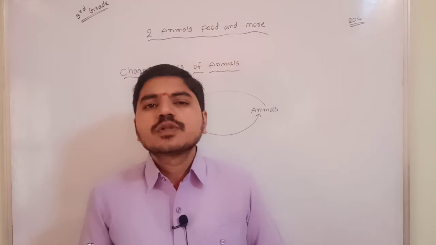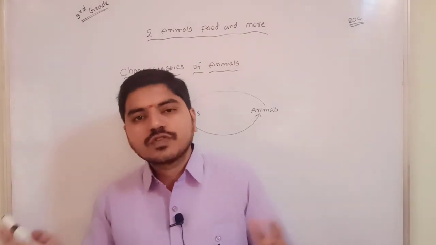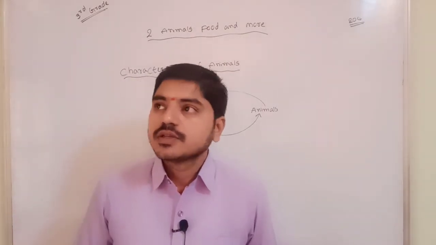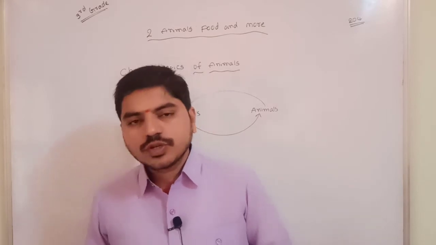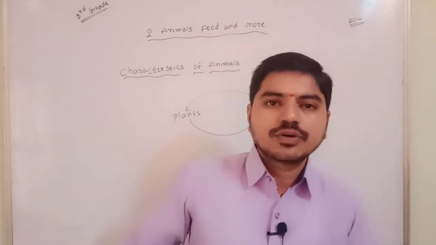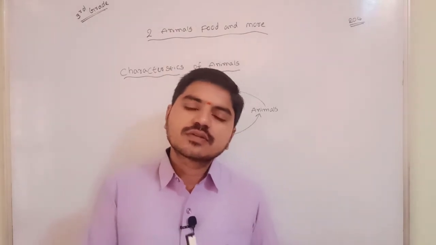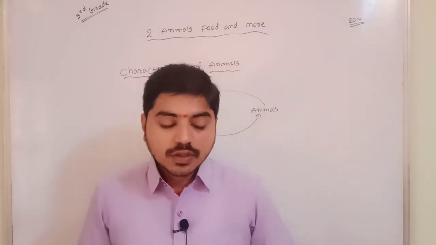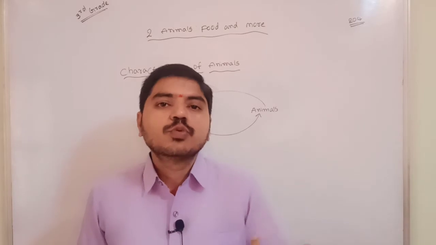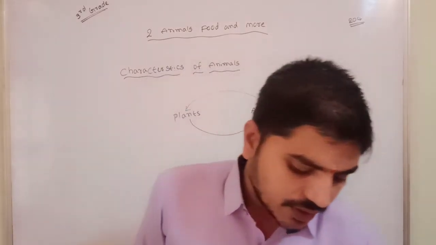So for example, if any harm is there, animals are able to move from one place to another place. For example, if heavy rain is there, we are moving from one place to another place, or are we going to stay in our home? Yes, definitely. So these are the things that are present in our day-to-day life. We have movement, animals can have movement, simple.